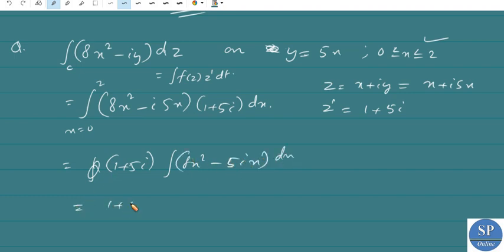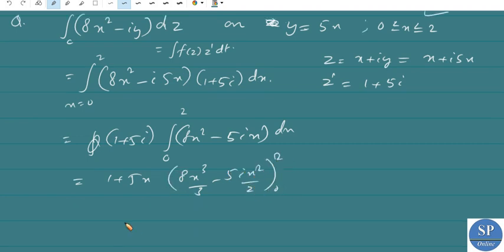Integrating, we get 8x cube by 3 minus 5ix square by 2 from 0 to 2. By using this we can find the integral. Here we used the variable x instead of t. In such a case we can directly use our variable x or y instead of t.